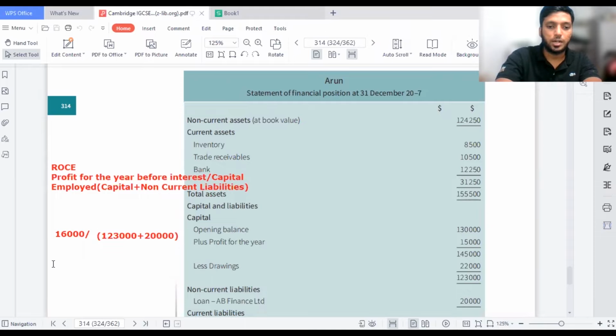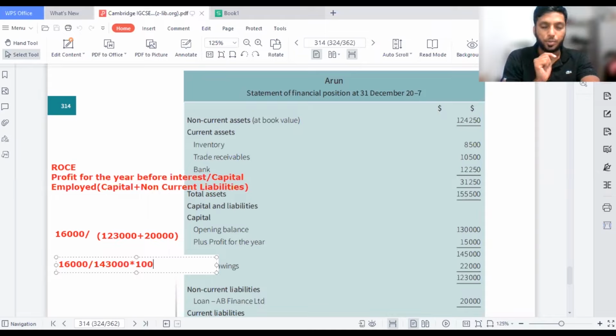So I'm going to take 16,000 divided by 143,000 into 100. Remember, when you're doing profitability ratios, you should multiply it by 100. It's an important thing which you need to note down. When you are watching this video, you can just put a note: every time you see a profitability ratio, multiply it by 100. It's very, very important, guys. Then what is the answer you are getting for this?